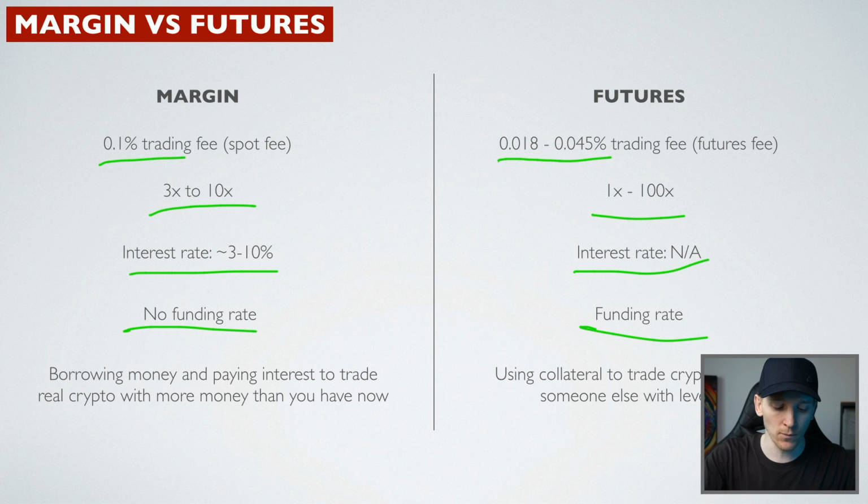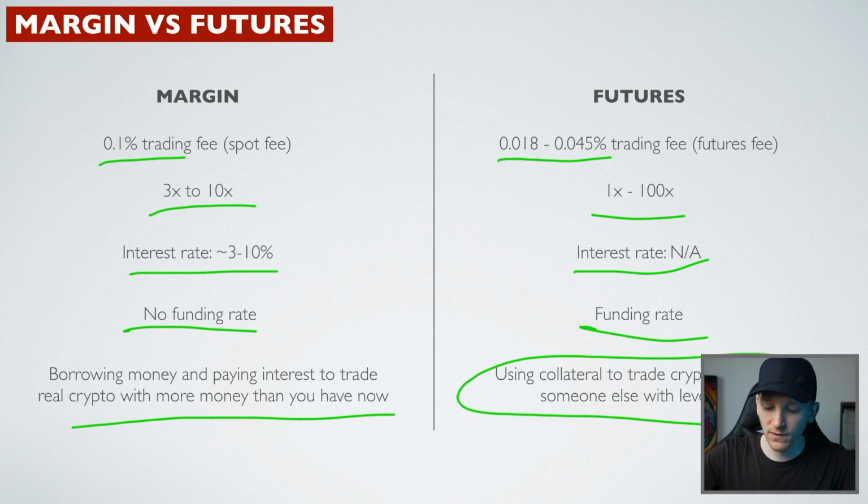If you've traded TradFi products before and equities, you may be more comfortable with margin. You're literally borrowing money to trade. With futures, these are synthetic contracts where you just simply swap the price of the asset for when you open and close the position. And you can trade with leverage there because the collateral that you place on your account to trade with is simply there to fund any potential losses.